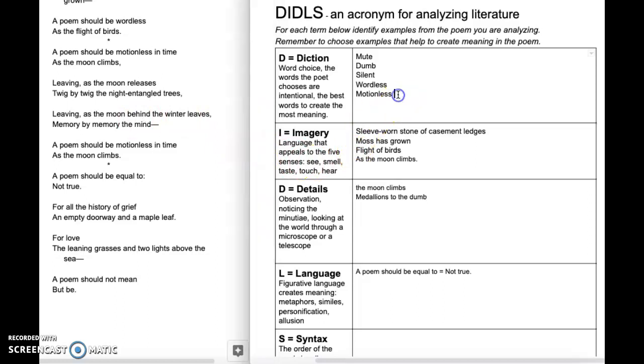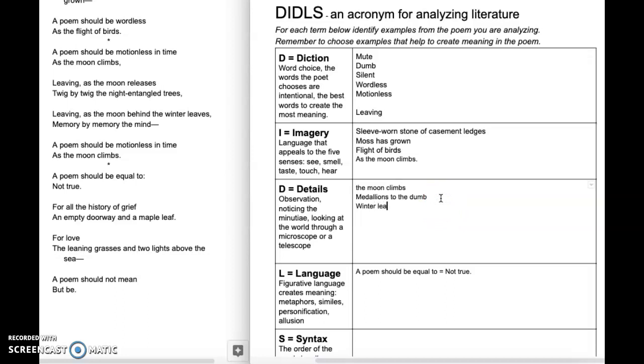I'm going to put this up here with diction. But this movement is a new tonal word, the word leaving. Leaving is like goodbye. It's like closing a door on something. And so the poem has shifted here. Let's see where it goes. The next stanza repeats it. Leaving, leaving as the moon behind the winter leaves, memory by memory, the mind. Well, one detail that I want to notice right away here is winter.